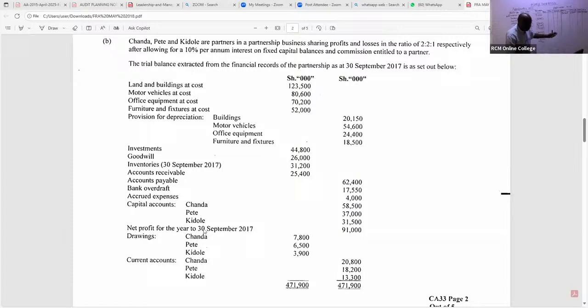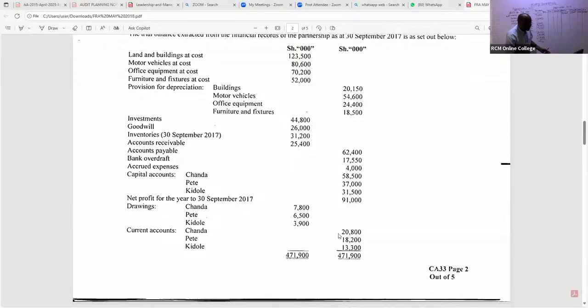Remember, this is capital account. All right, capital accounts being given there. Then we have their current accounts. Their current accounts, you can see again, 3 of them are on credit side. If one is on debit, you take it on debit. So in this case here, you write their current accounts. Current accounts, in this case here, the current account, free marks, I'm telling you. Current accounts, we have 2,800.